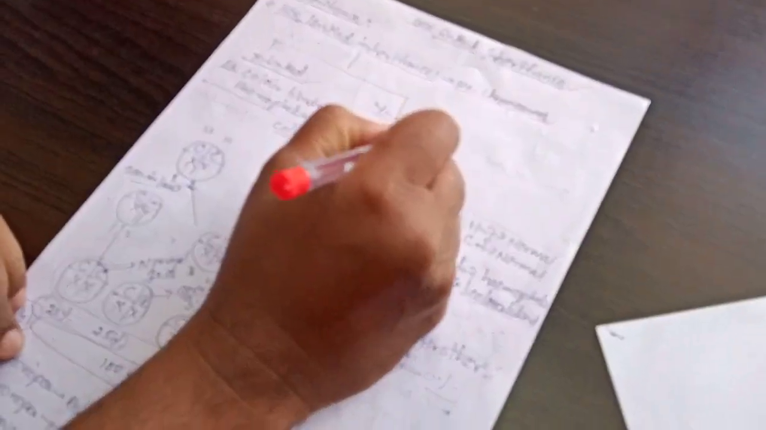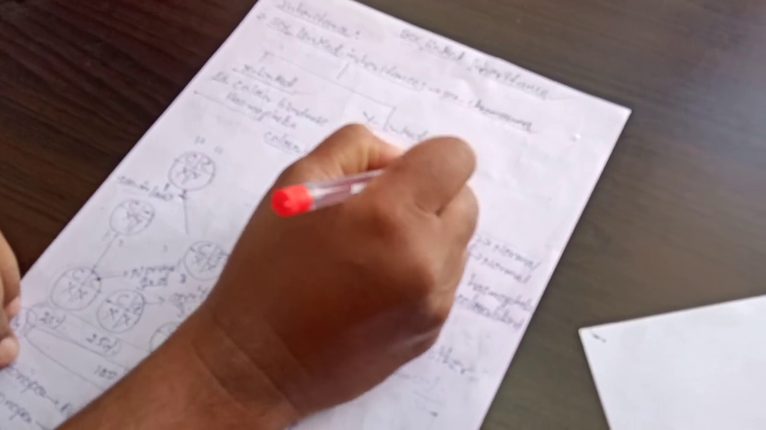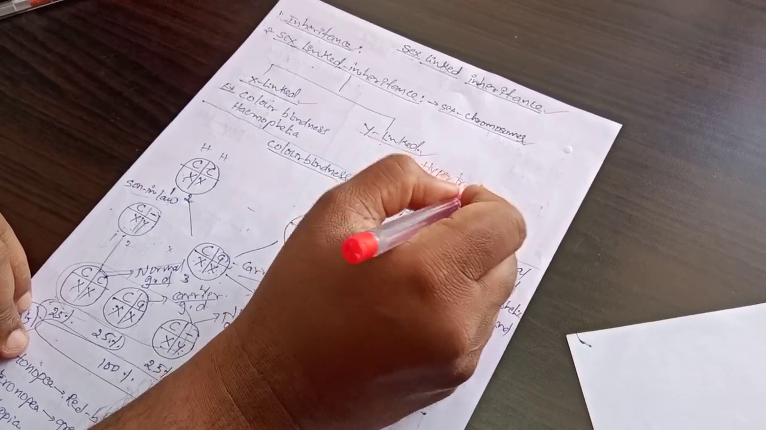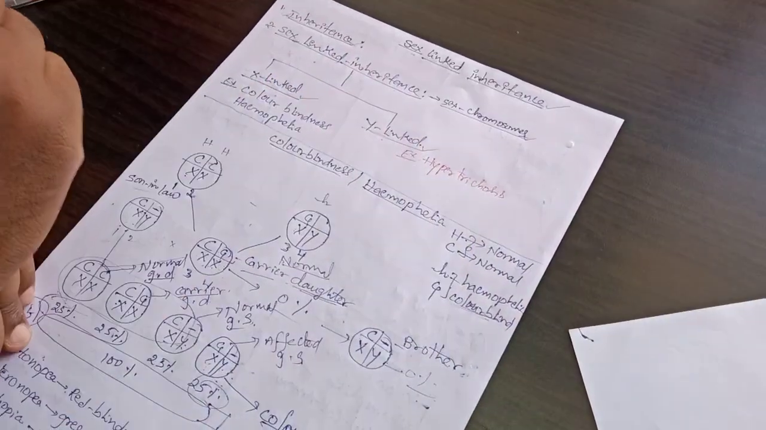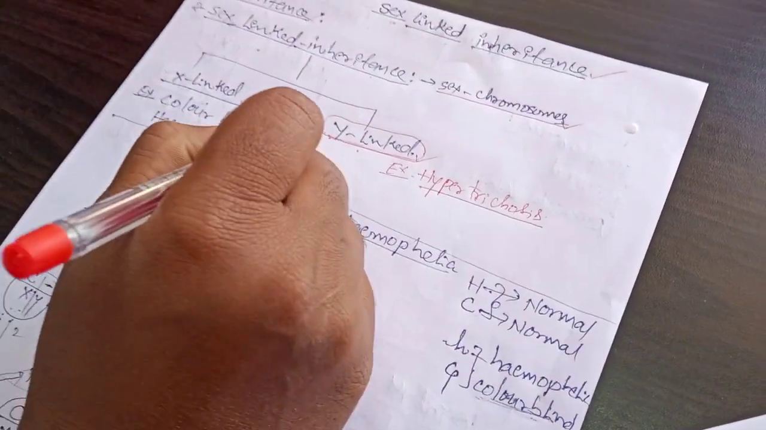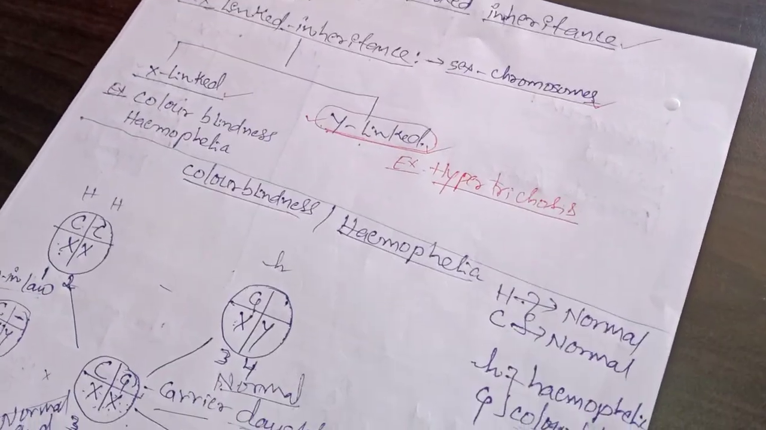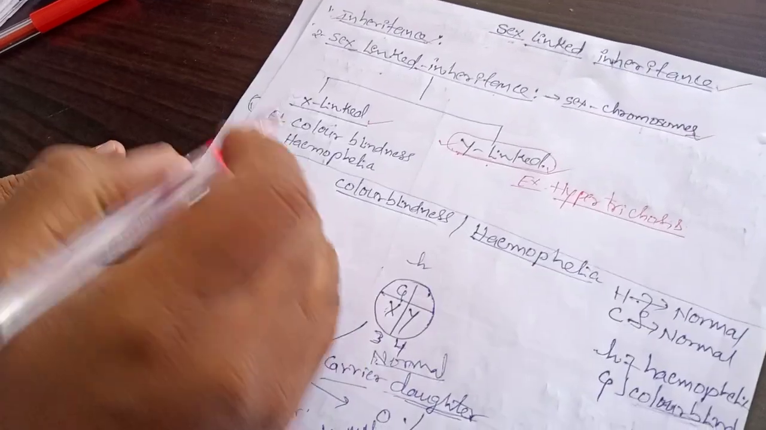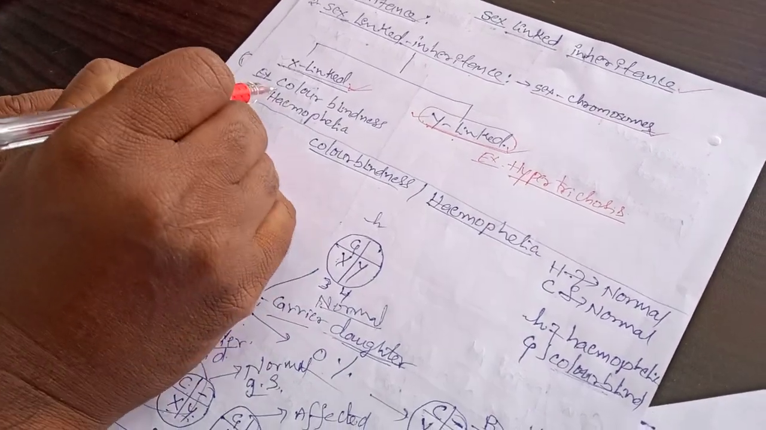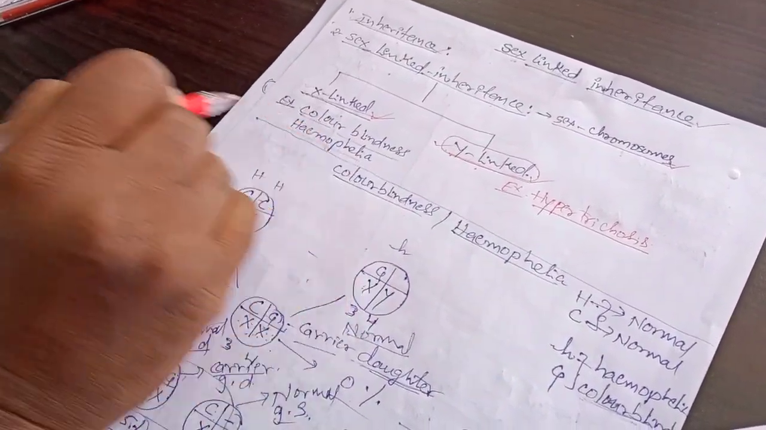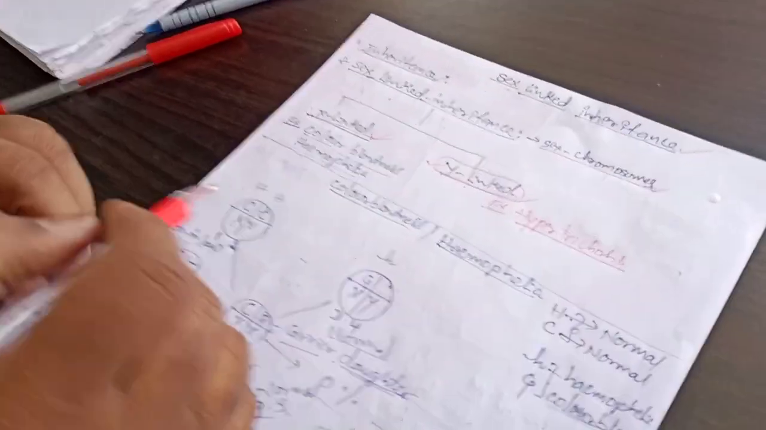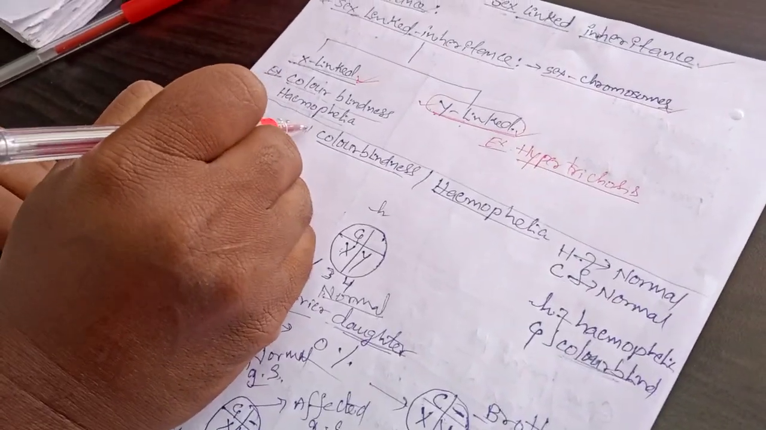For a Y-linked inheritance example, if you observe hypertrichosis, hairs on the pinna, this Y-linked disease occurs only in males, not in females. Next, X-linked inheritance disease occurs in both males and females. For this, examples are color blindness and hemophilia. Now we will discuss color blindness.